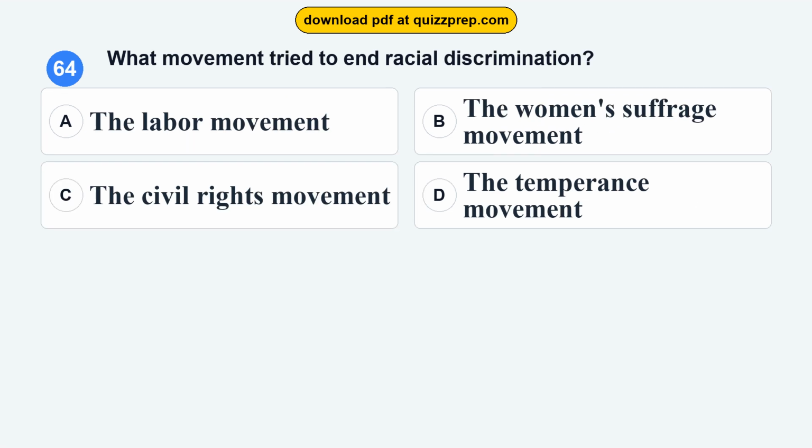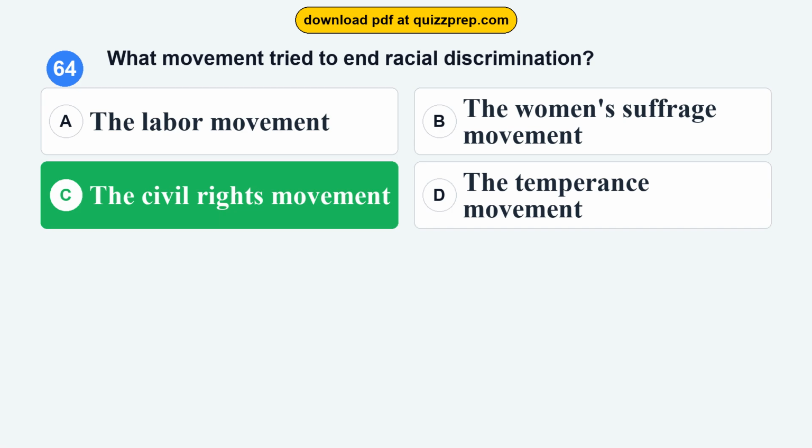Question 64. What movement tried to end racial discrimination? Option A, the labor movement. Option B, the women's suffrage movement. Option C, the civil rights movement. Option D, the temperance movement. The correct answer is option C, the civil rights movement.